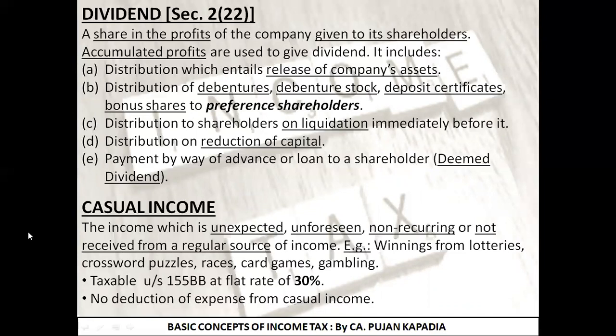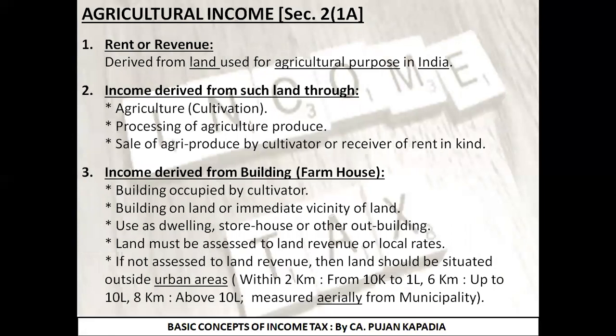Then, an important topic of casual income, under which I explained any kind of income which is unforeseen, unexpected, non-recurring, like winnings from horse race, winnings from lotteries, card games, gambling, etc. falls under this particular part. The only thing we need to remember over here is the taxability is 30%. Fine. So what I am supposed to remember over here is that the taxability of the casual income is going to be 30%.